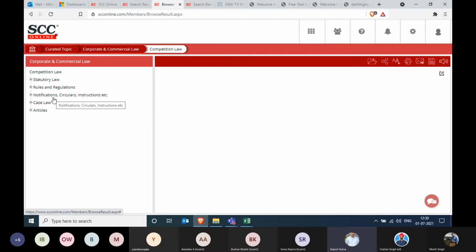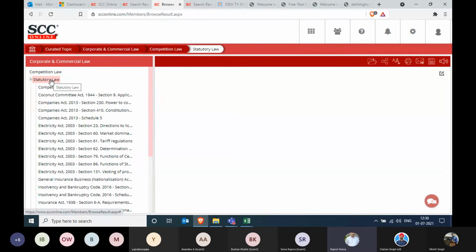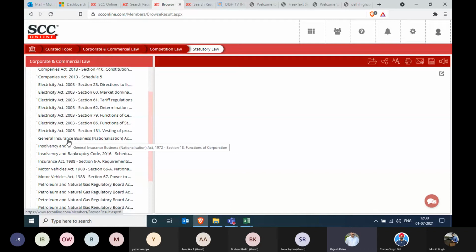So when we open one statutory law, the first one, you will see the principal act over here, that is the competition law. And apart from that, you will also get to see the Companies Act Section 234(10) Schedule 5, followed by the Electricity Act Section 23, 61, 60, and so on and so forth. Then Insolvency and Bankruptcy, Motor Vehicles Act, Petroleum and Natural Gas. So all these different sections of these acts are kept here, since they are related to the principal topic here, that is competition law. Let's collapse this and move on to the next one.